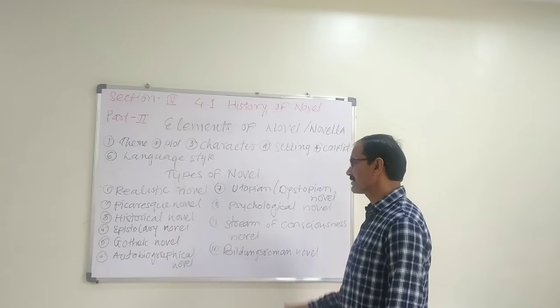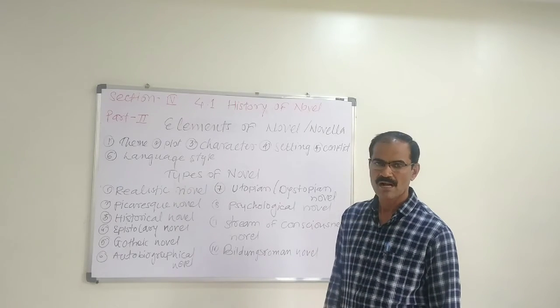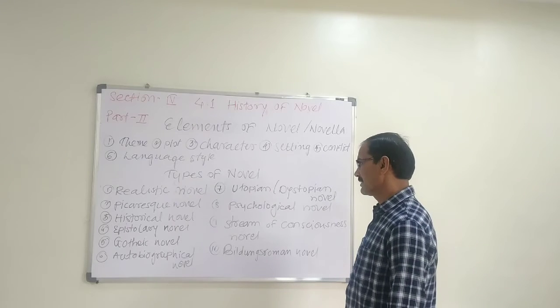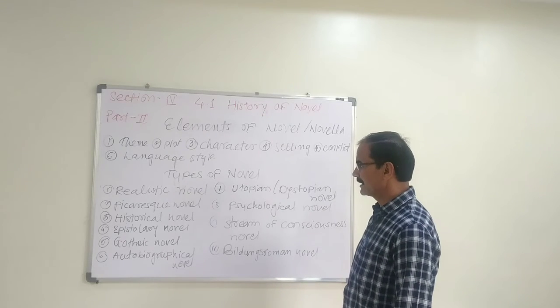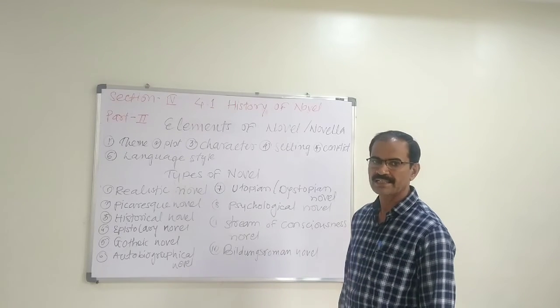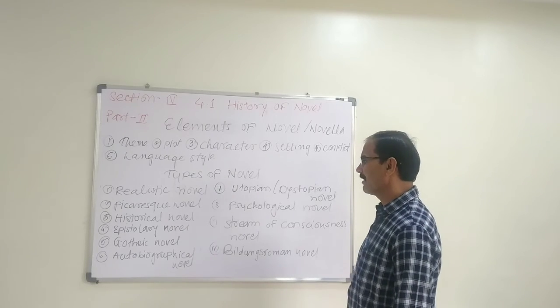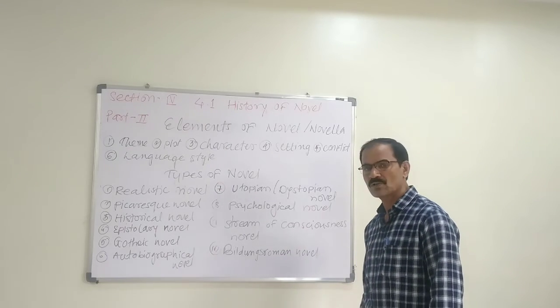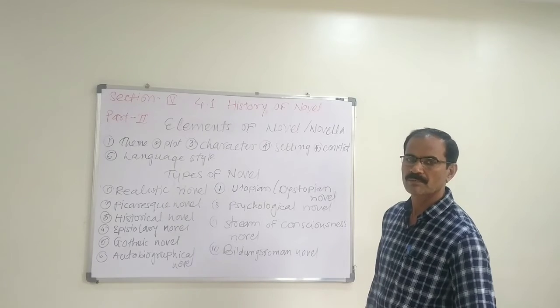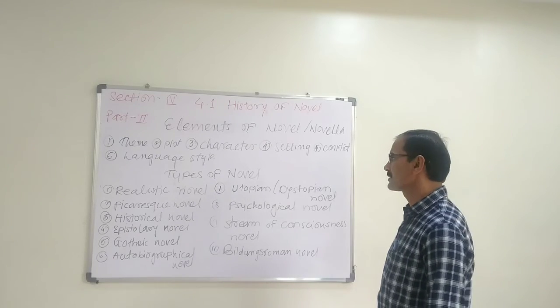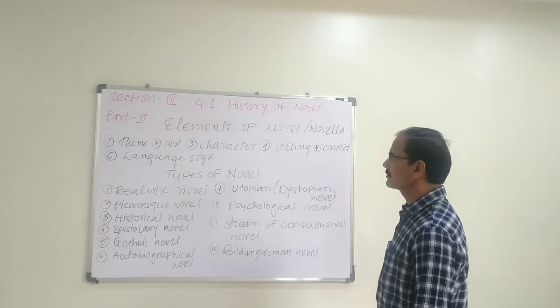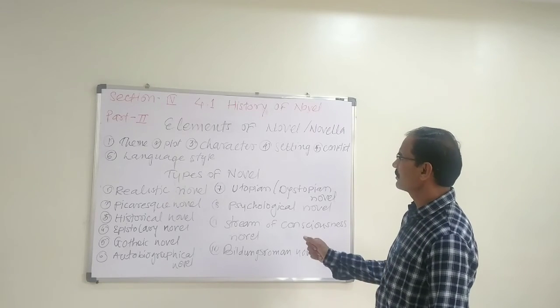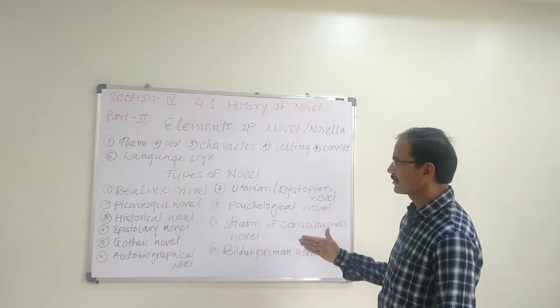That is why some national and international heroes are written about in a realistic way, or historical or autobiographical. Some are autobiographical, some are biographical. Novels are included in the history of novels as well as in the types of novels.